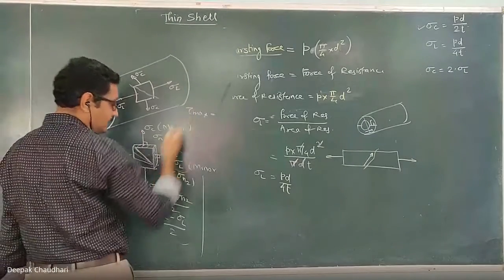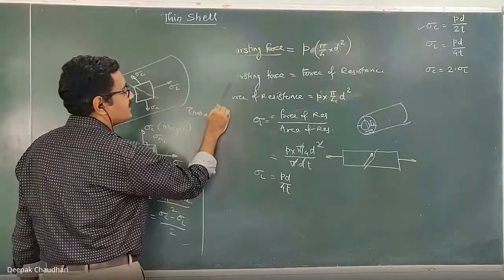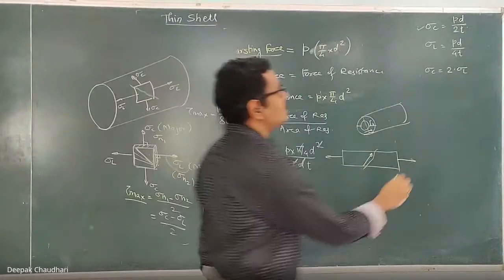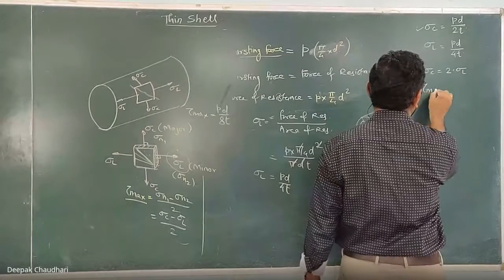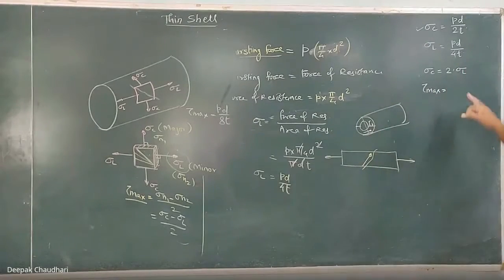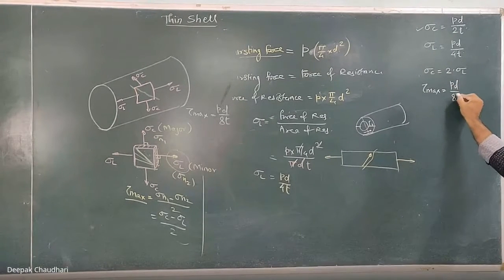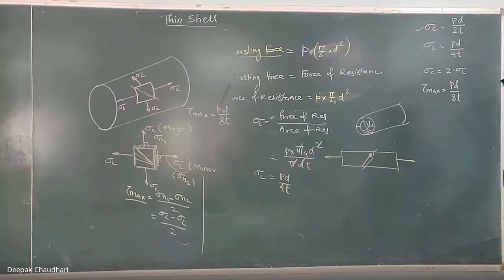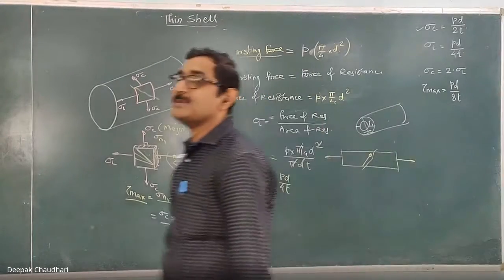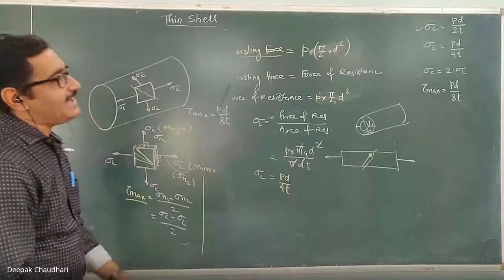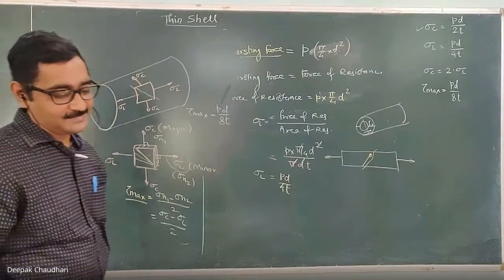If I do the calculations, I will get PD upon 8T. So the maximum shear stress induced in a thin cylindrical shell is equal to PD upon 8T. Here we use the concept of the principal stresses, since sigma C and sigma L are nothing but the principal stresses.